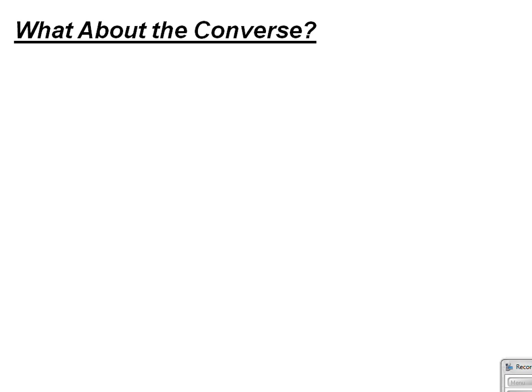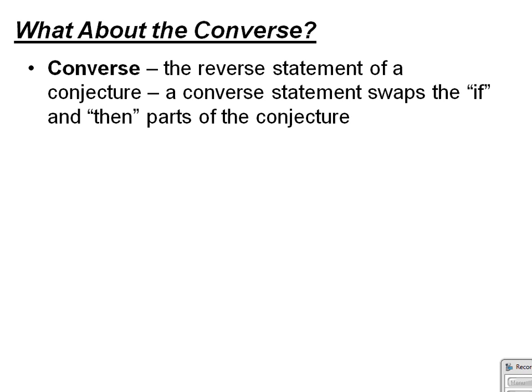Now, what about the converse? Well, what is a converse? The converse is the reverse statement of a conjecture. In other words, remember that a conjecture is typically written in the form if something, then something else. The converse is where we actually take the if and then parts of the conjecture and swap them.